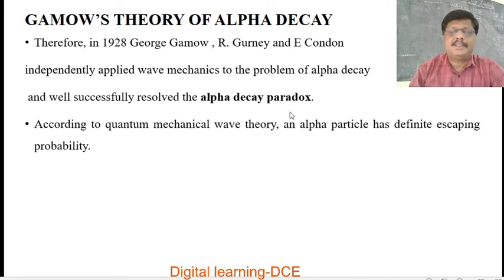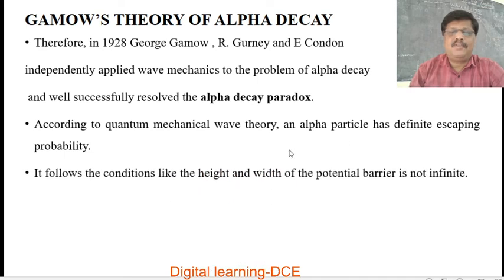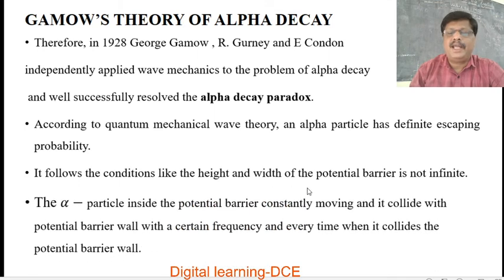According to quantum mechanical wave theory, an alpha particle has a definite escaping probability from the potential barrier wall. How? It follows because the height and width of the potential barrier are not infinite.